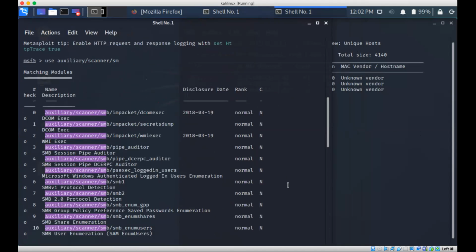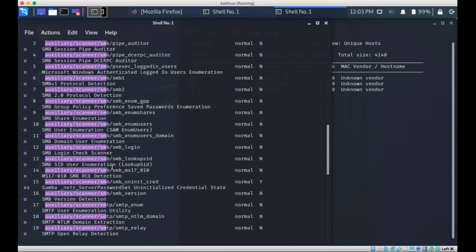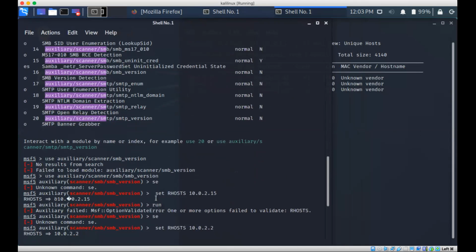You have not written it. After scanner, you have to use SMB. Where is the SMB? You have not used SMB. If you use the SMB, then after that you should reach the particular SMB sections. After scanner, you have SMB. SMB is there, okay. When you use this one, no tab.